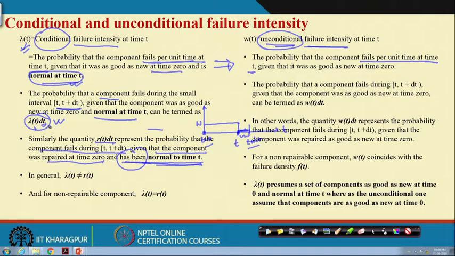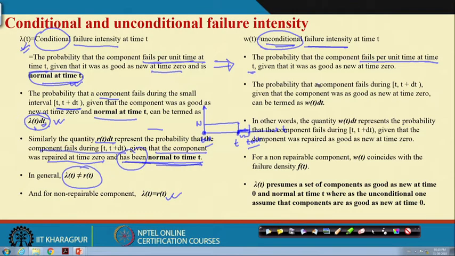In the second case, it has been normal, so in between there is no failure. As a result, these two, λ(t) and r(t), are not equal. If you consider a non-repairable system, then they are equal. In the general repairable case, it is not true.